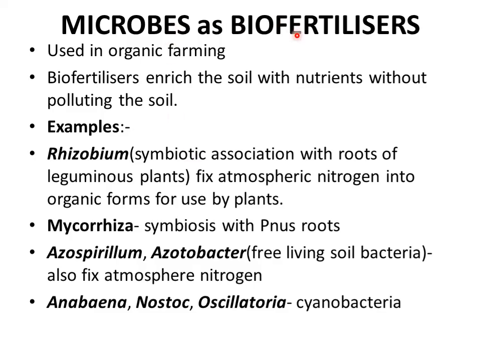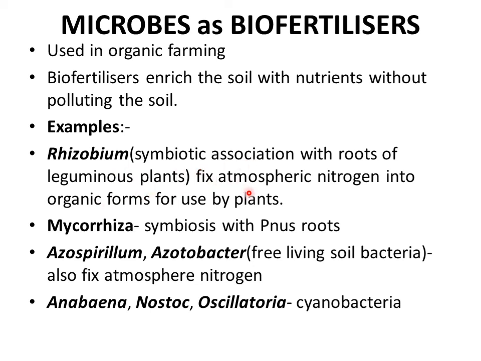Microbes can be used as biofertilizers, and that is being used in organic farming. Biofertilizers are fertilizers that can enrich the soil with nutrients without polluting the soil, as chemical fertilizers do. For example, Rhizobium. Rhizobium is a symbiotic bacteria that forms an association with the roots of leguminous plants.